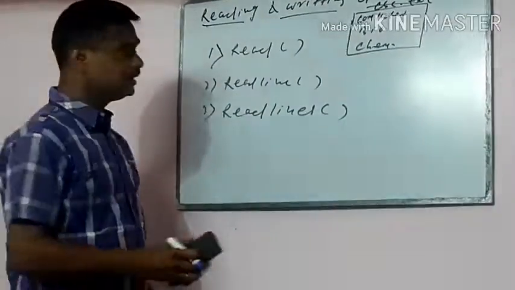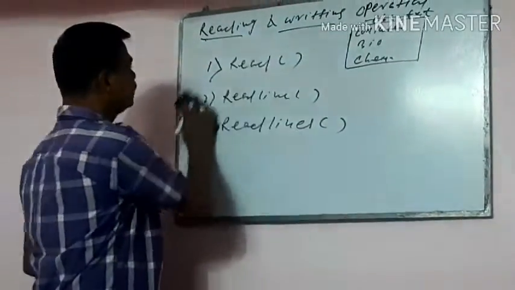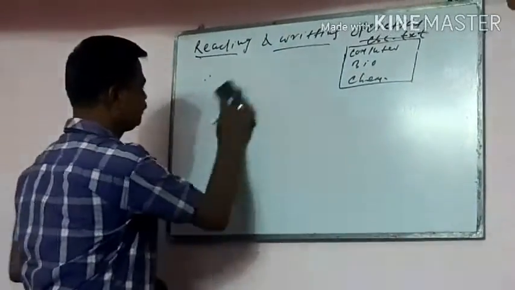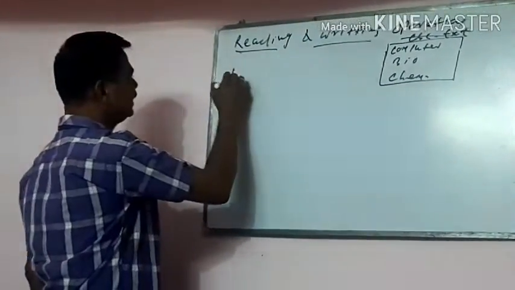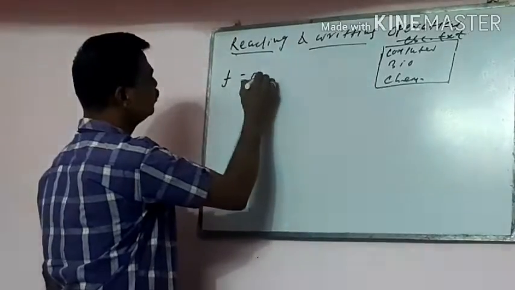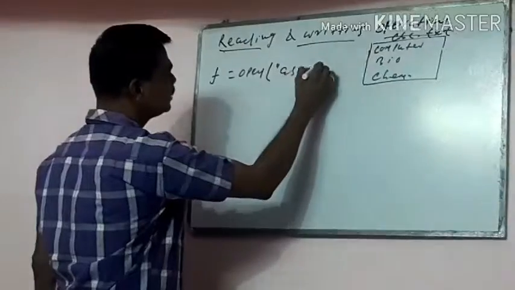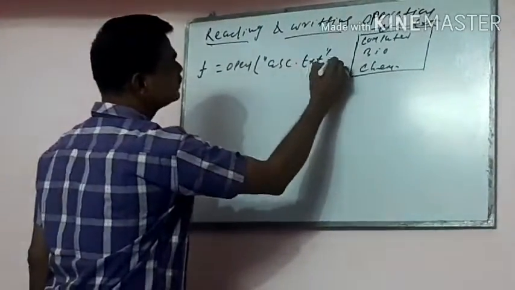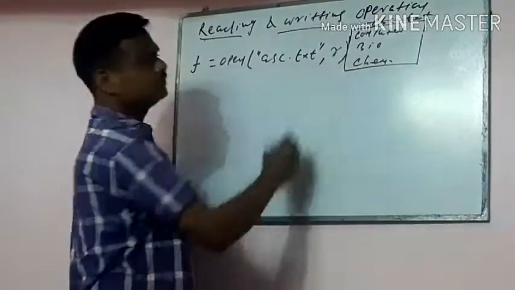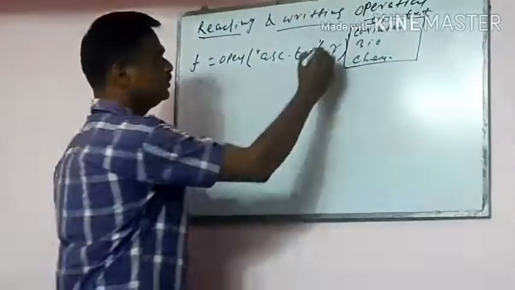So first, you have to open that file. What is the syntax? f is equal to open abc.txt. The mode is what? Reading mode. Put it in quotations.